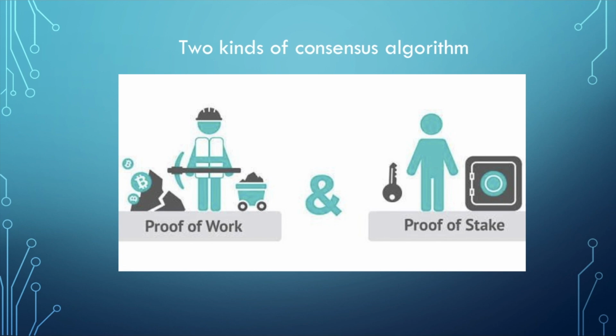The consensus algorithm introduced in the blockchain is called proof of work, and what is expected in the future as the alternative to proof of work is called proof of stake. I will explain these two in the next two classes.